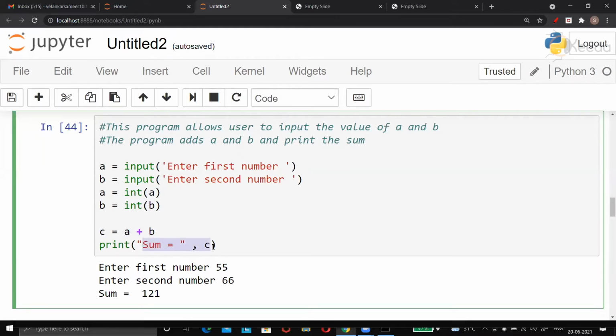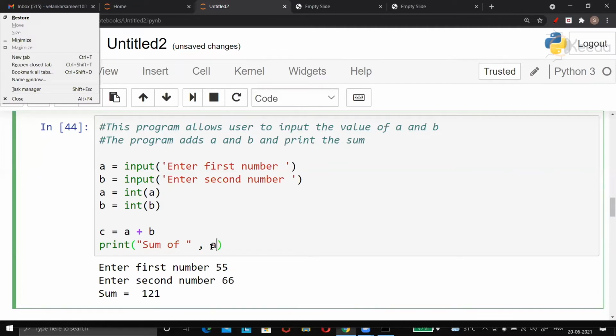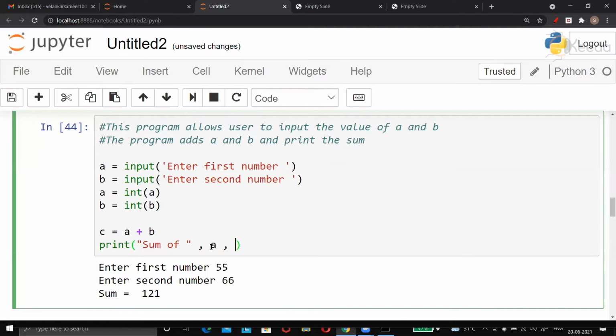Now, you all know from yesterday's discussion that we could have printed the sum like this: sum of, quote close, comma, A. Check that A is given outside the quote because I want to print the value of A, then quote, and then comma, then B. I have again given B outside the quote because I want the value of B, then quote, equal to, and then comma, C.